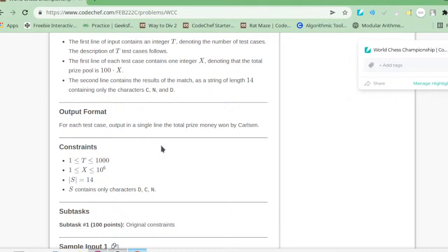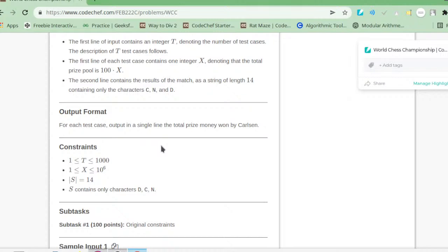So guys, I hope now you have understood what we have to do in this question. Till now, first we understood what this statement is saying, then we extracted important points, then we saw how we have to calculate the champion, what strictly more points means, how the winner will get 60x and the loser 40x, and in case of a tie Carlsen will get 55x. At the end of 14 games we have to output the prize money that Carlsen receives, and we have already output that value using 60 into x. I hope guys now things are much clear to you.